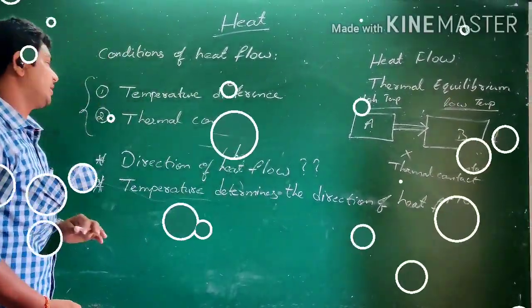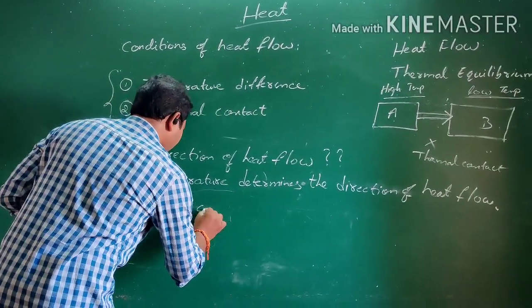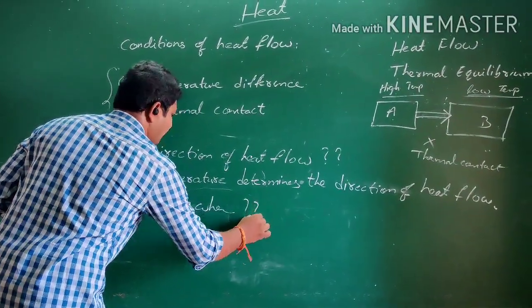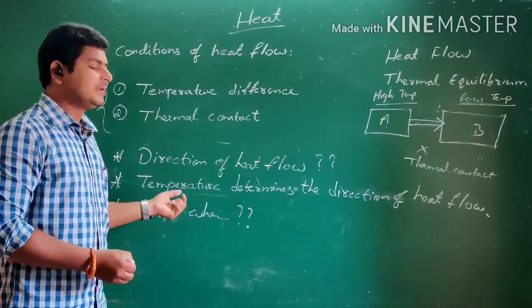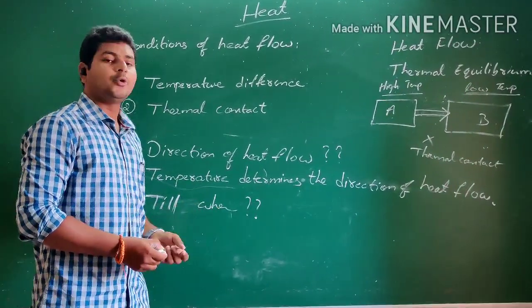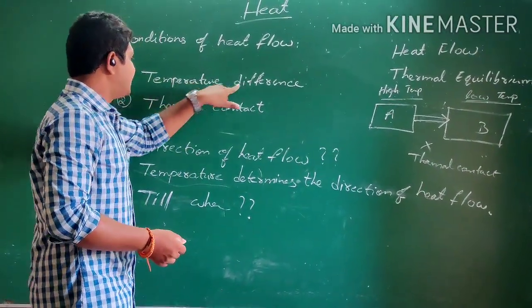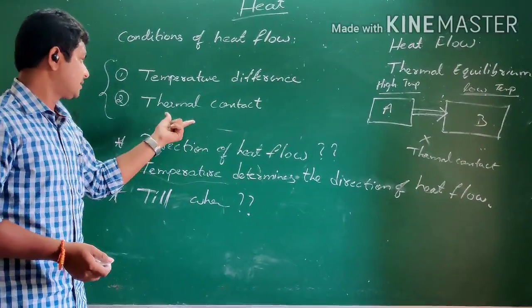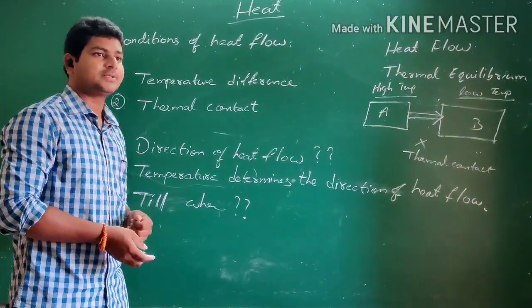Now next question is, okay, so for this question to be answered, if two bodies are at different temperatures and there exists a thermal contact between both the bodies, heat flow takes place.